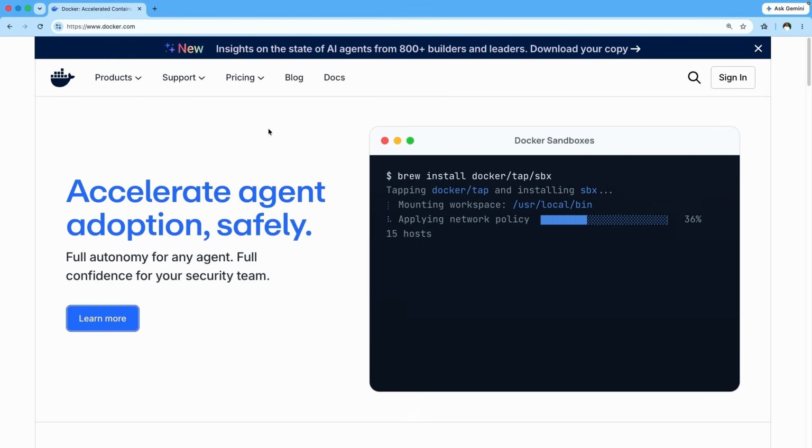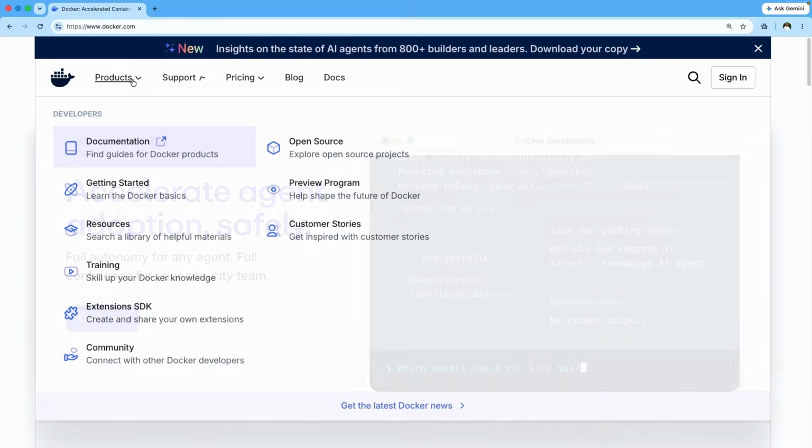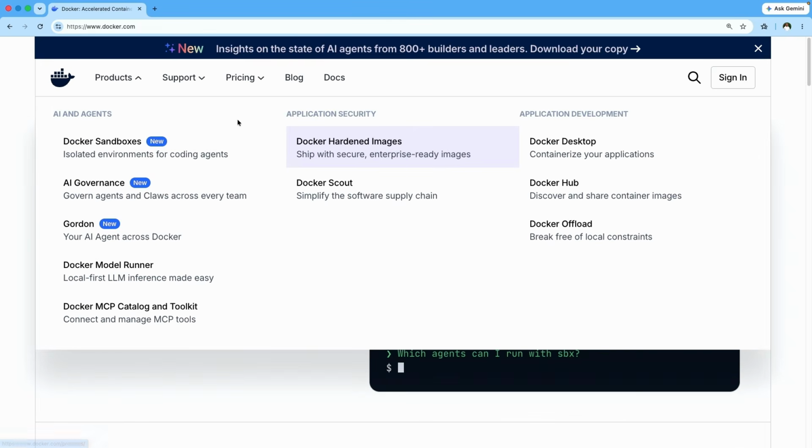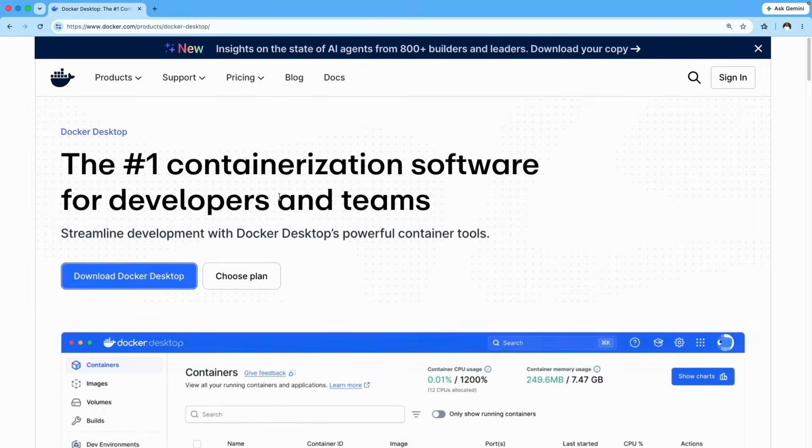You need to come over to docker.com if you do not have Docker installed on your machine. And if you come over to products, you see over here we have the application development section. You want to come over to Docker Desktop here. As you can see, containerize your applications. And this is going to take us to the product section where we can download Docker for your local machine.